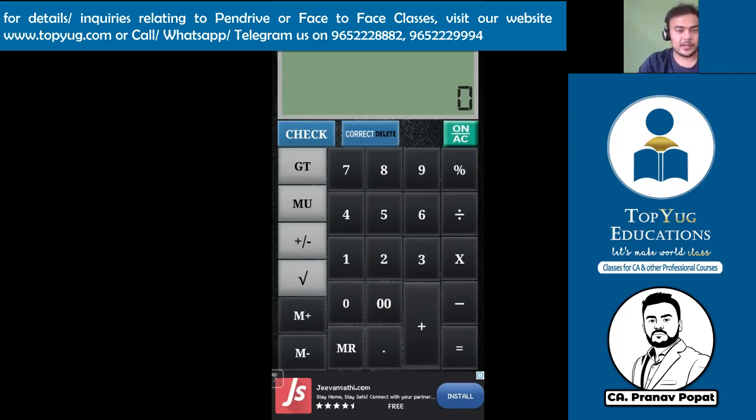So see, there is one button which is GT. This GT is required because when we do the time value of money present value formula, the GT will give us a shortcut. So you should ensure that your calculator has a GT button first thing. Then the second button is MU. This MU button is not required. If there is no MU button in your calculator, that is okay. You can dispense with it. It's not essential.